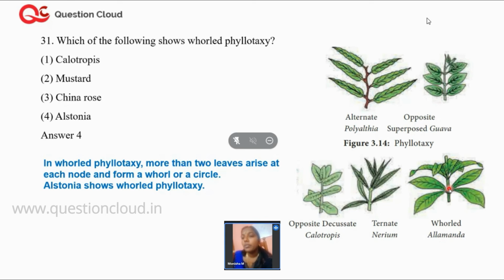If you talk about whorled phyllotaxy, it is seen in a plant called Alstonia. Please remember this concept: in the case of Alstonia, you will have whorled phyllotaxy.